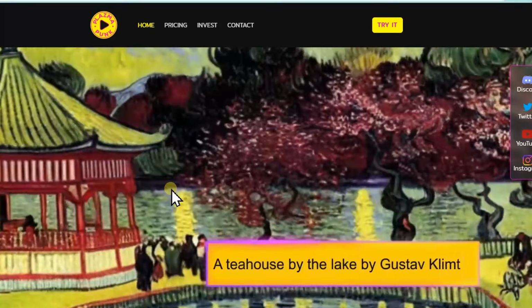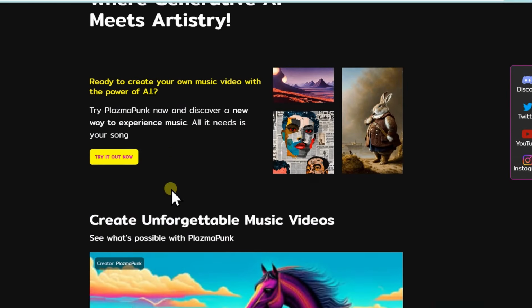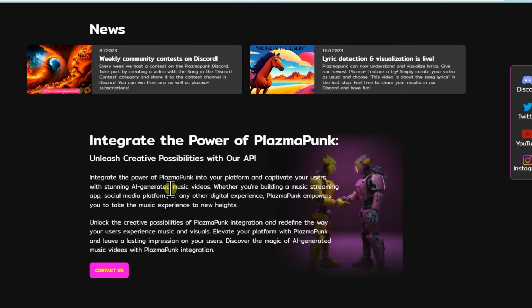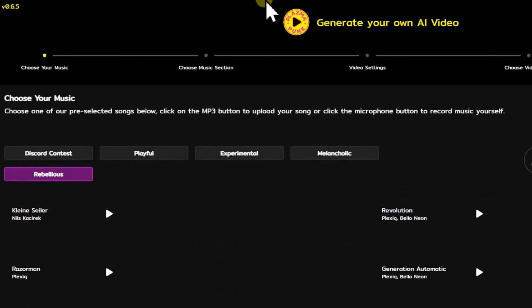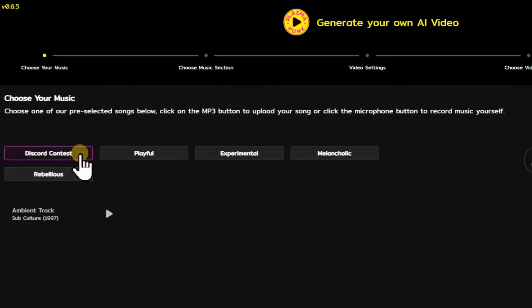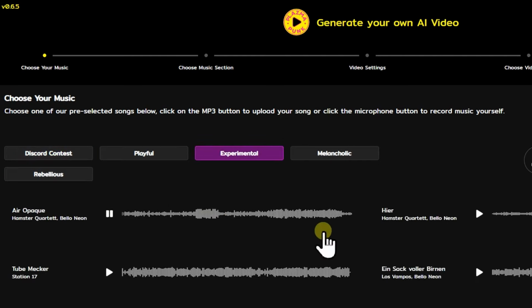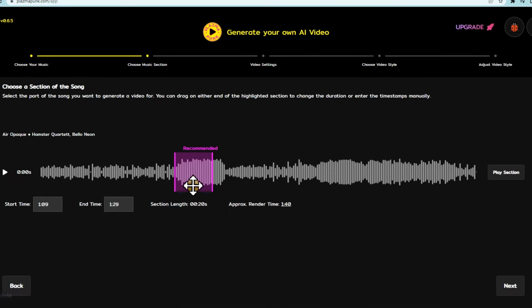With PLAZMAPUNK, you will feel like true artists. You'll be able to add a unique touch of style to your videos. The artificial intelligence of this software has been designed to draw inspiration from all kinds of artistic styles. Let's take a look. To start, let's choose the type of music. We can listen to different proposals. Let's choose this one. Now we need to choose the piece of music we want to include in our video.